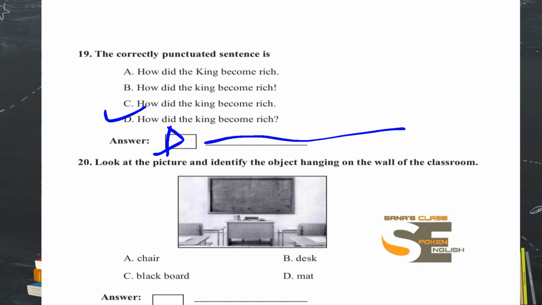Let us go for question number 20. Look at the pictures and identify the object hanging on the wall of the classroom. You can find wall here, right? On the wall, what is hanging? Obviously, it is a blackboard. So, option C is the right answer.